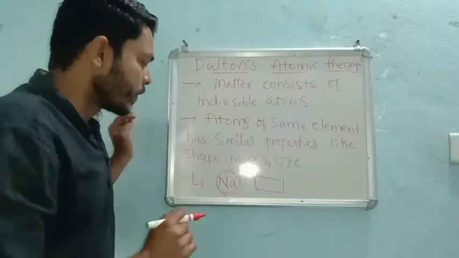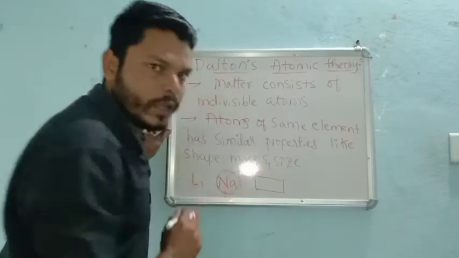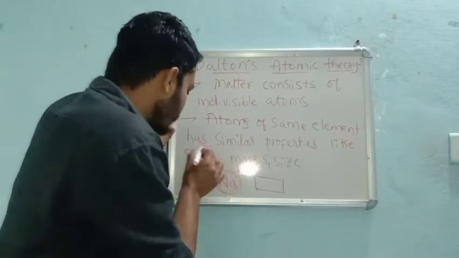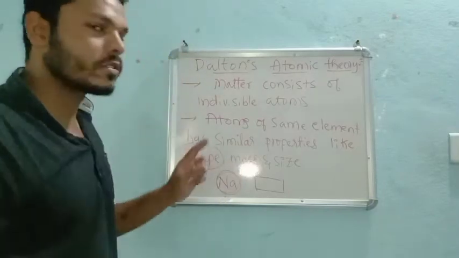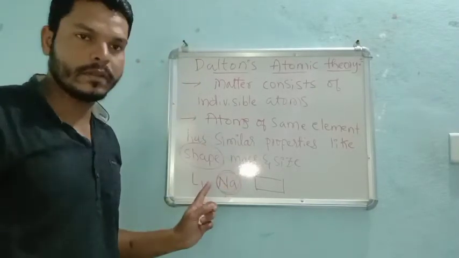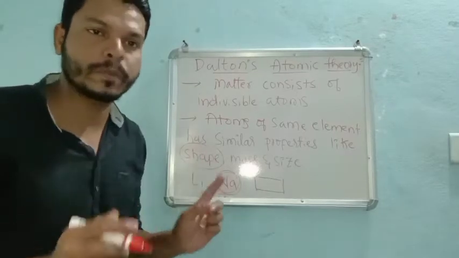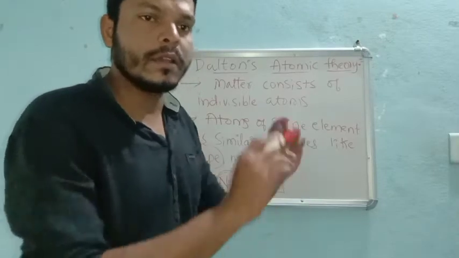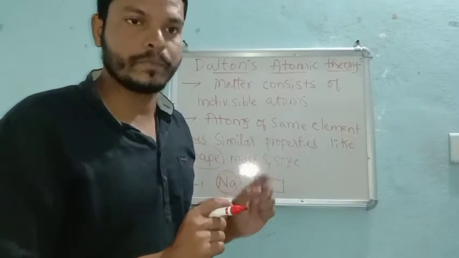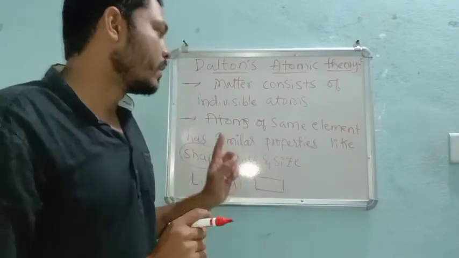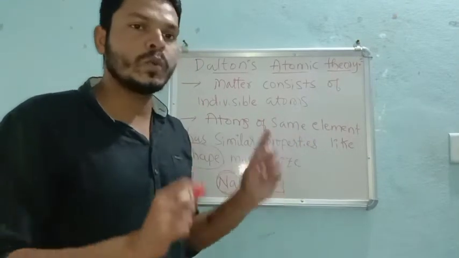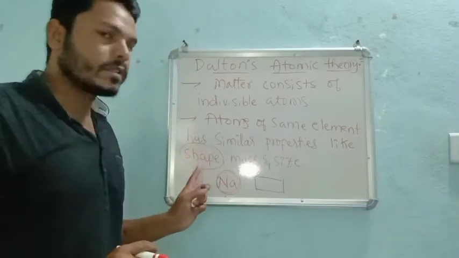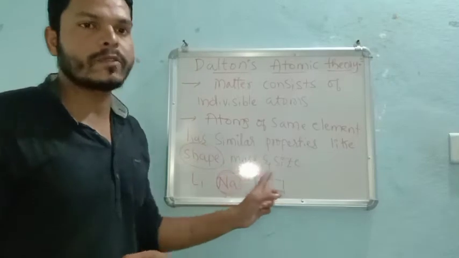Now, the small atoms present in the sodium must and should have the same shape. If they are spherical, then in the same element the other atoms should not be cubic. They should be spherical. That means the atoms belonging to the same element must and should have the same shape, mass, as well as size.